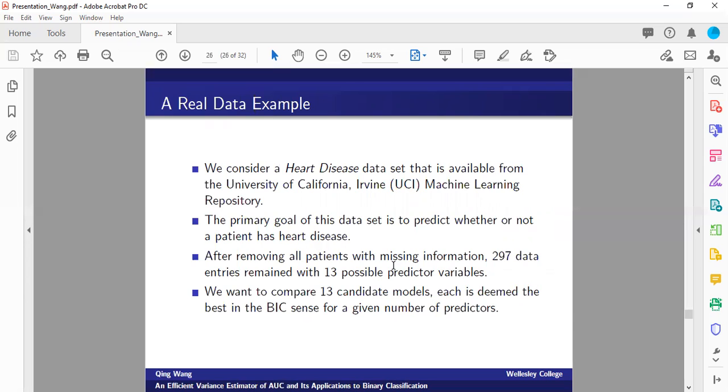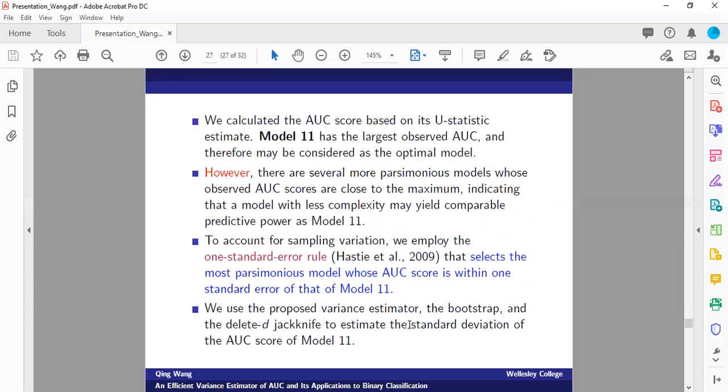So here we consider the heart disease data set that I briefly illustrated at the beginning using a graph. The response is whether the patient has heart disease or not. And the goal is to correctly and accurately predict whether the patient belongs to the heart disease group or not. We did a little bit of trimming of the data set. We used a sample of 297 observations and 13 different predictor variables.